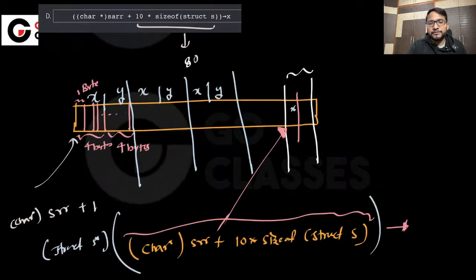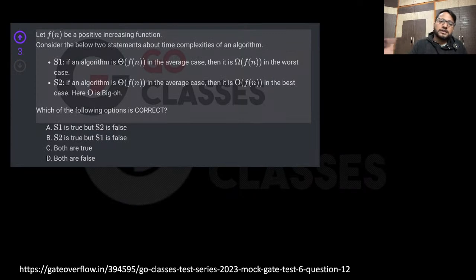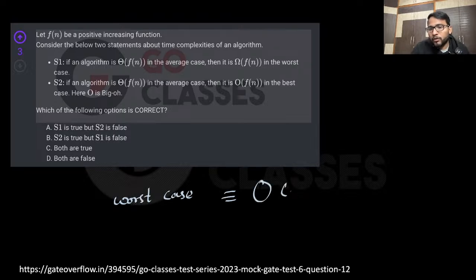Okay. Let's move to the next question. This question I specifically put just to shake some of your misconceptions. Let me tell you there is one misconception that I was expecting. The student might make some misconception in this question, and that's what also happened. I can see one of the comments was saying that for the worst case we have to use only big O. I'm not saying this; one of the comments is saying this.